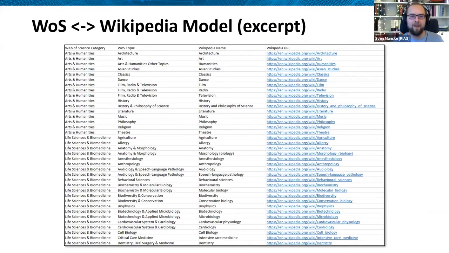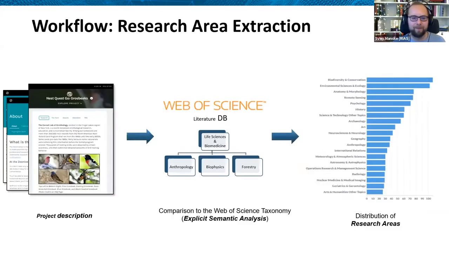That is easy. But how can we now relate text to that? Because what we have implicitly in our minds, how can we let an algorithm know that? And the answer is quite easy. We compare that. So we just compare the project descriptions that we have to the Wikipedia articles. We have a similarity measure.